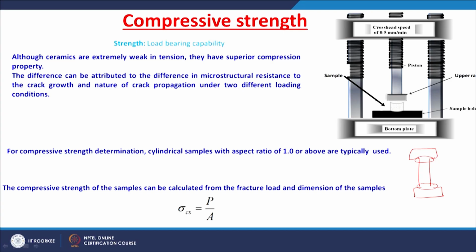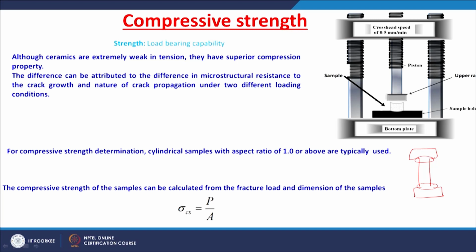The strength is always measured in a compressive loading condition for ceramics. Although ceramics are extremely weak in tension, as I told, failure occurs at very small strains, they have superior compression property.